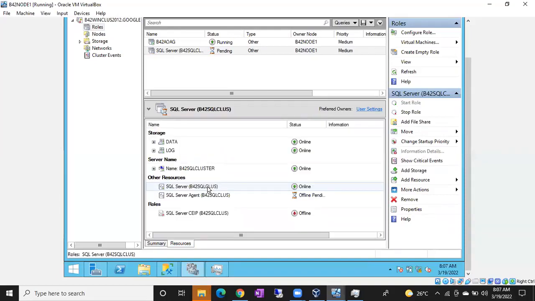So the query is ALTER AVAILABILITY GROUP name FAILOVER, guys. Okay, ALTER AVAILABILITY GROUP name FAILOVER.